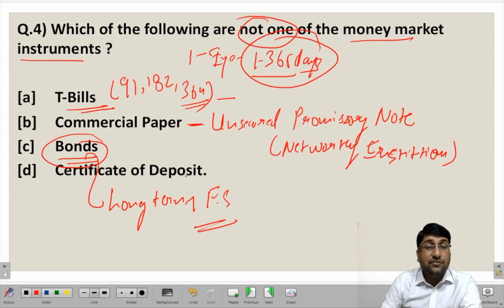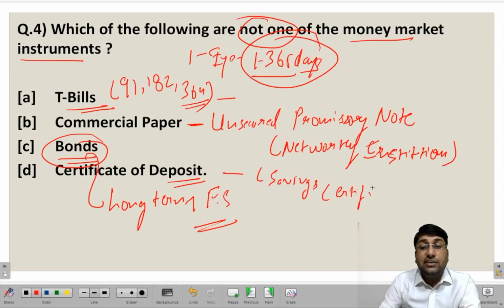long-term financial instrument. And when we talk about certificate of deposit, this is generally a certificate which you get after submitting your money to a particular institute, where it is a form of saving certificate you can say, where you are submitting your savings basically, and you will be getting a fixed return on them, and you can also redeem your particular deposit. You can give your certificate back, and you can claim your deposits after a fixed interval of time. So this is again a short-term instrument where you are willing to earn some interest on your savings. So this is again a money market instrument.